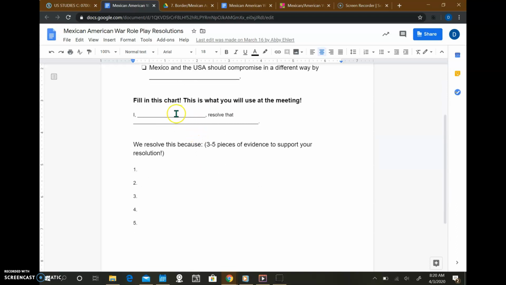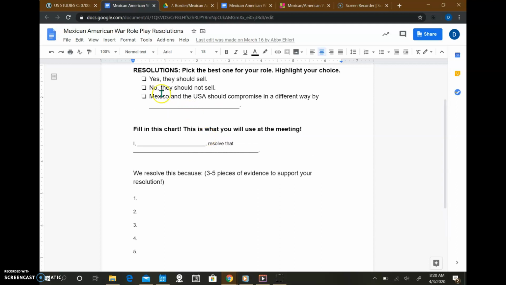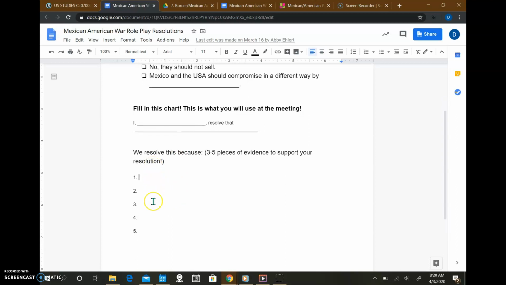Then you'll just fill in this chart, and your role goes here. So U.S. President, Mexican citizen, U.S. citizen, whoever you are, will go here. Type in which one you think down here, and then why you think that. So 3 to 5 things, the reasons behind your group's decision.